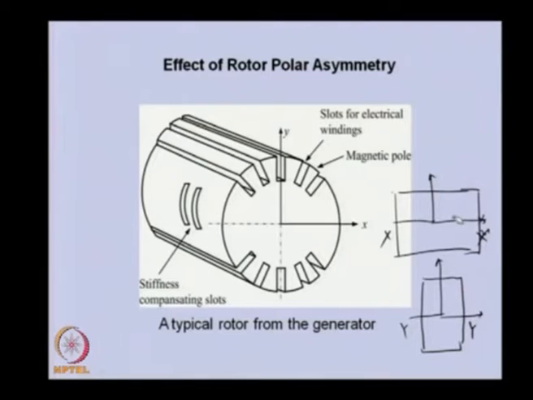So, because of its own weight the rotor will deflect more in this configuration than this configuration, and generally to compensate for the decrease in stiffness, some slots are provided in this solid part, called stiffness compensating slots, so that we can reduce the stiffness in this direction also.